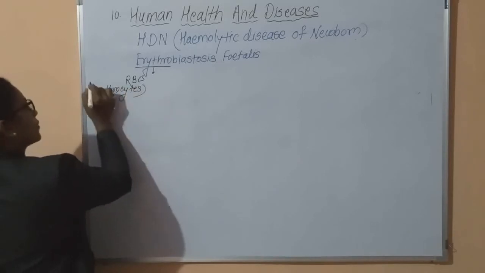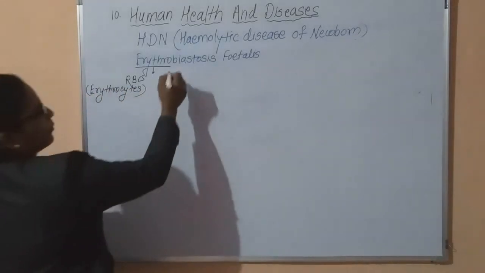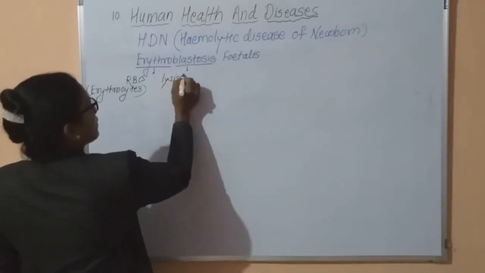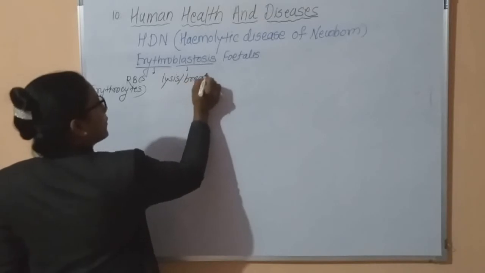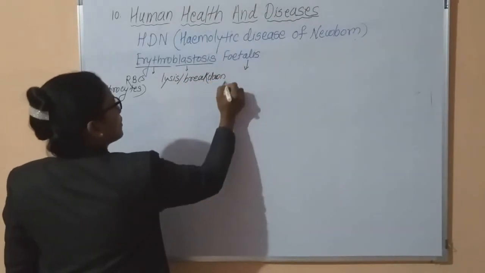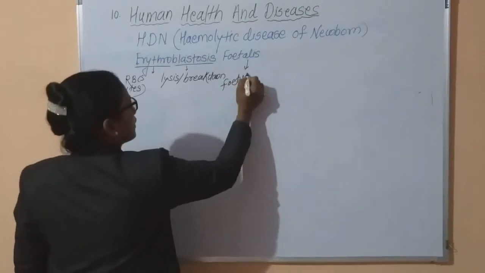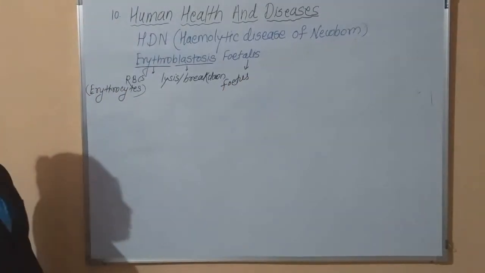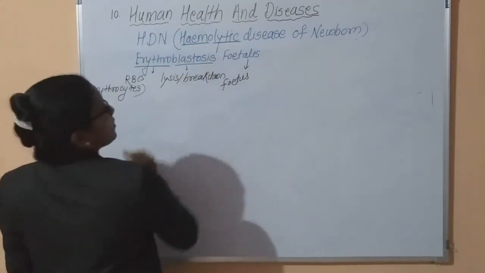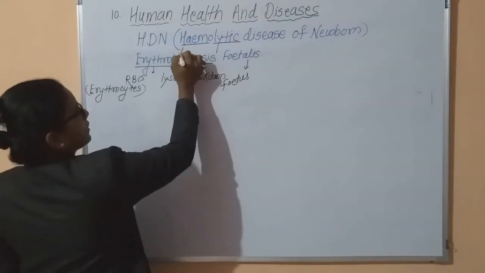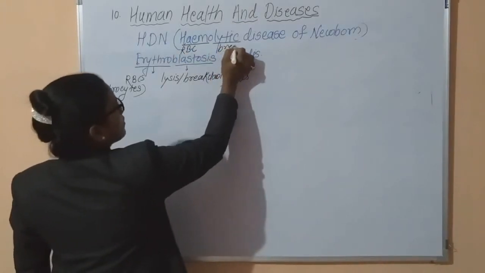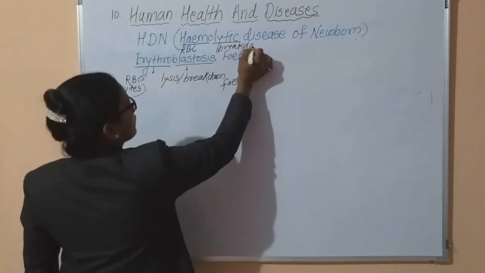Blast means lysis, or breakdown, and this condition occurs in the fetus, that is the newly born child. The word hemolytic has the same meaning: hemolysis is the breakdown of the RBCs of the blood, and lysis means breakdown.